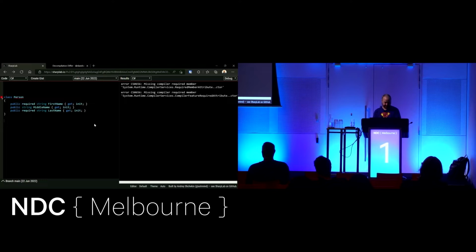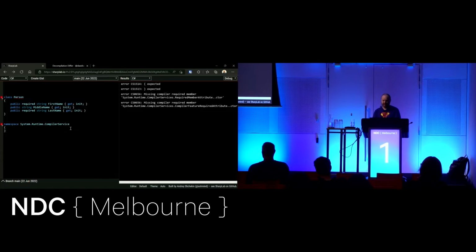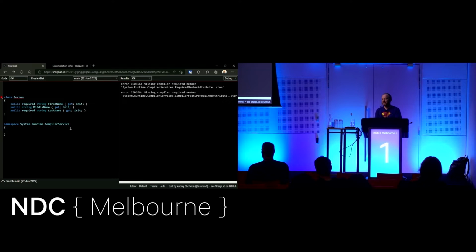Okay, I have to fake this. SharpLab is on .NET 6, and this requires .NET 7, so I just have to fake some .NET 7 types. Won't be a second. To answer your question, yeah, this is just compile time. So JSON deserialization, reflection, any of those things, they'll happily work. But that's true of nullable as well, right? You can have a non-nullable property, set it null via reflection, no worries.